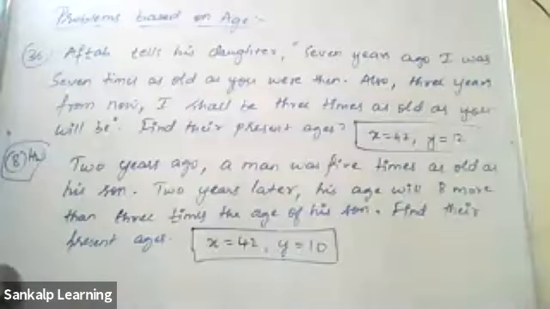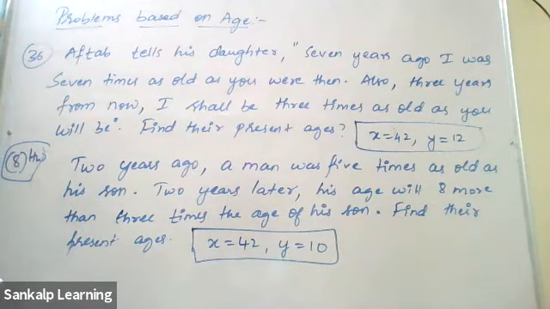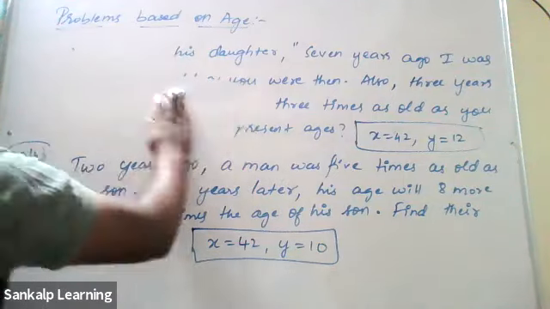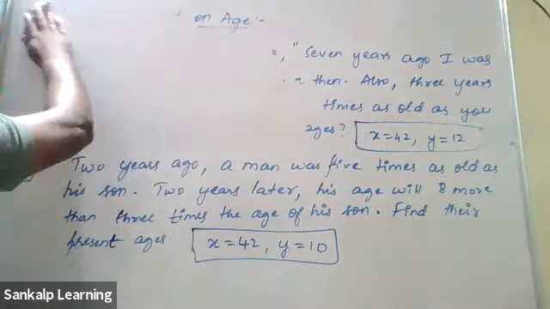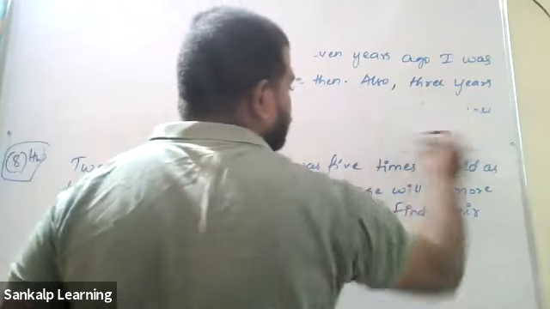Yes, sir, I finished. Okay, good. So let's move on to the next one. Have you copied the homework problem? Please copy the homework question and try it out. And if you're able to solve the homework problem, you can solve any problem based on age.